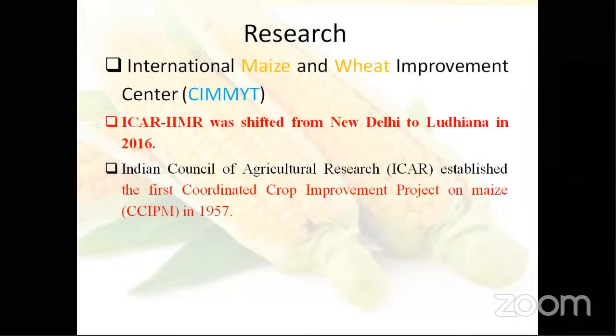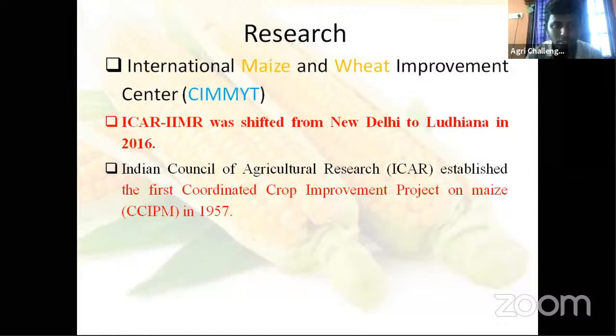The Indian Council of Agricultural Research established the first coordinated crop improvement project on maize in 1957. Yes, this is under the SAU and ICAR system. What is ICAR? Indian Council of Agricultural Research.